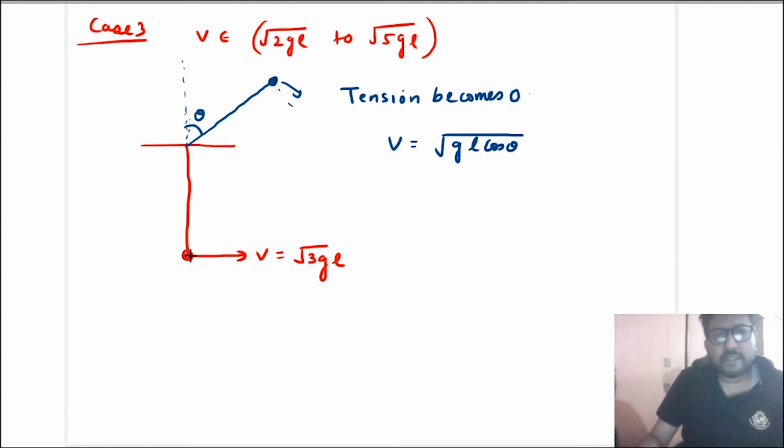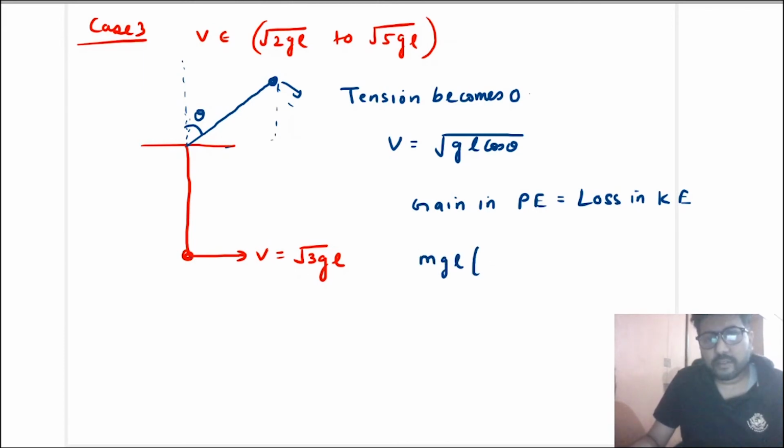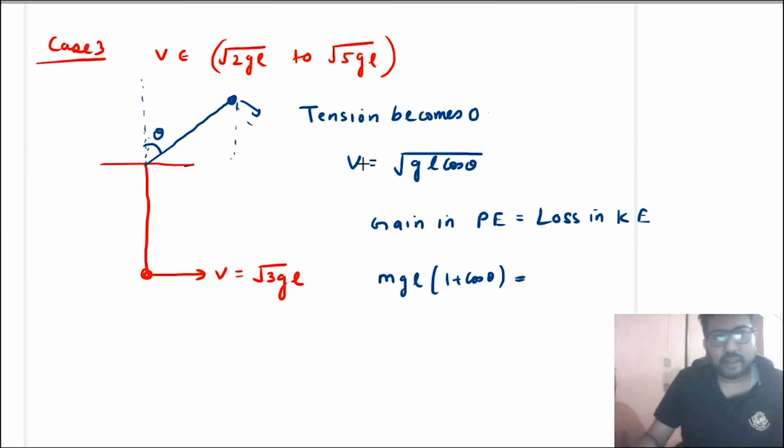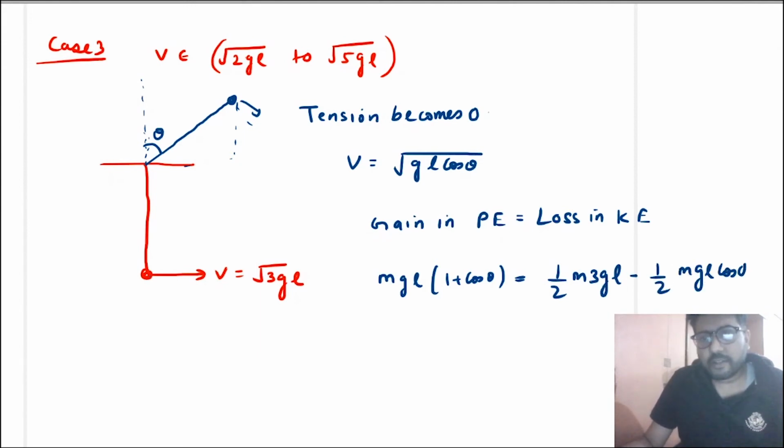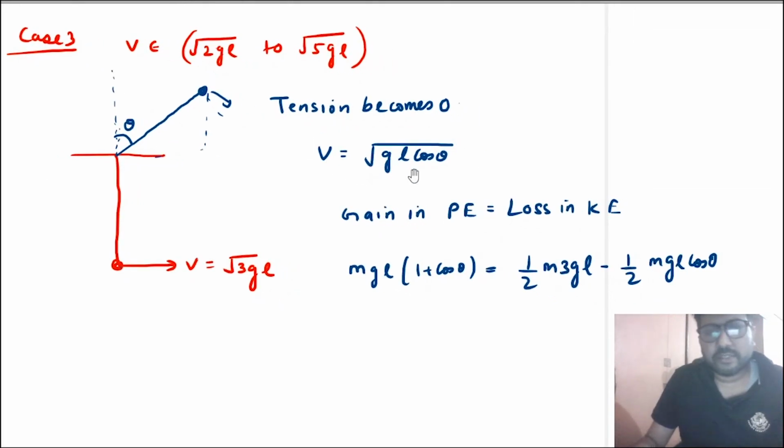Right? Now again you will use the conservation of mechanical energy from this point to this point. So you will write gain in potential energy is equal to the loss in kinetic energy. So the gain in this case is L, and from here it is L cos theta. So we will write the gain is mgL into 1 plus cos theta, because this time L plus L cos theta is the gain in height. Okay, and this has to be equal to the loss in kinetic energy. Now the loss in kinetic energy will be half m 3 gl minus half m gl cos theta. I've already told you when the tension becomes 0, the velocity is root gl cos theta.